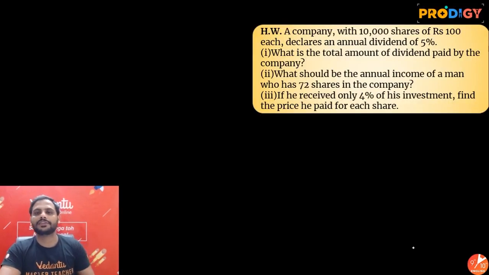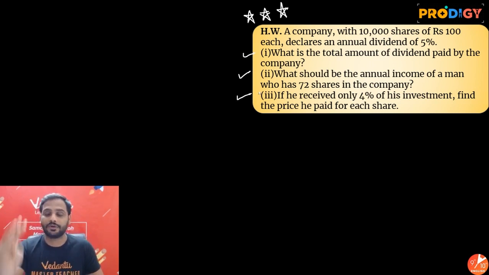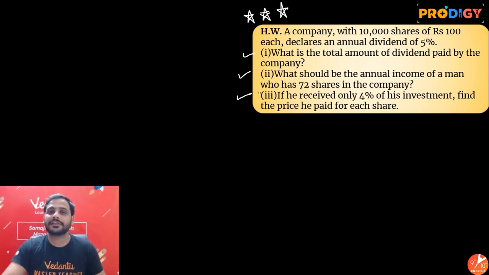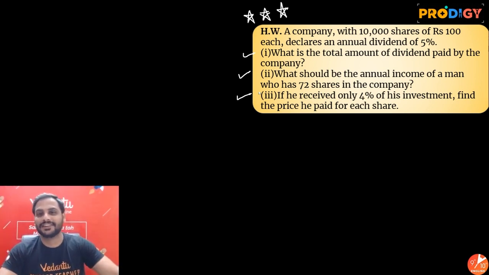Alright guys, now this is your homework question. I want you all to give me the answer for all the parts: first part, second part and third part. I want the answers for all 3 parts written separately. First answer this, second answer this, third answer this. Where? In the comment section. Please don't forget to submit your answer in the comment section down below.